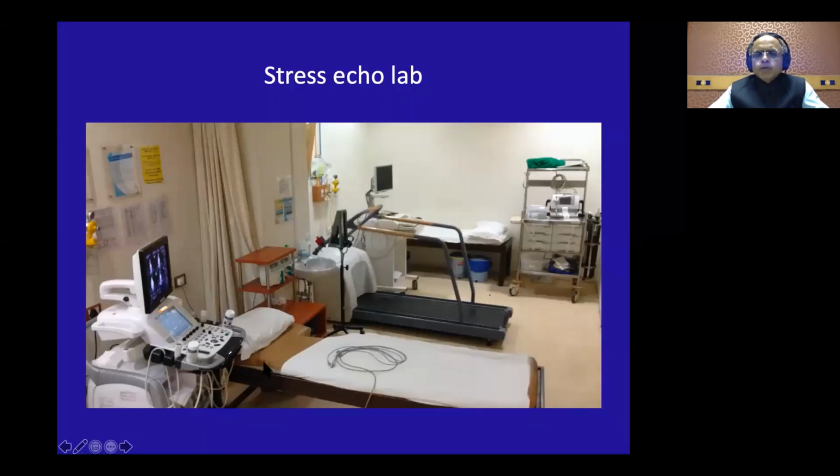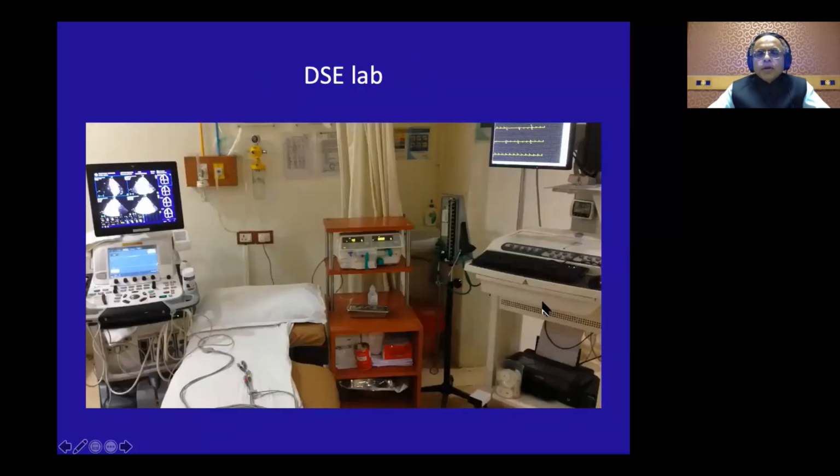You should be standing on this side, all ready with jelly smeared on your probe, everything. Your ECG cable from the ECG machine should also be long enough to reach the treadmill, and you should have all the resuscitation equipment at hand. If you are doing dobutamine, just pull the ECG console closer to the bed. This is the cutout here, and put your dobutamine infusion syringe here, so that the patient can rest his left arm on this, and you can start the dobutamine infusion here.